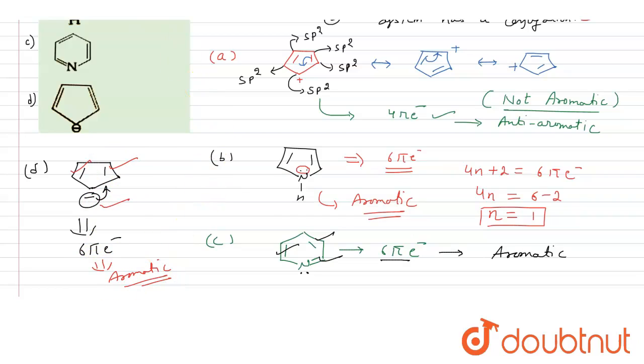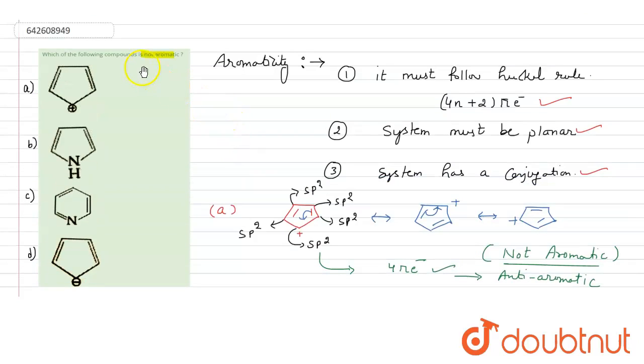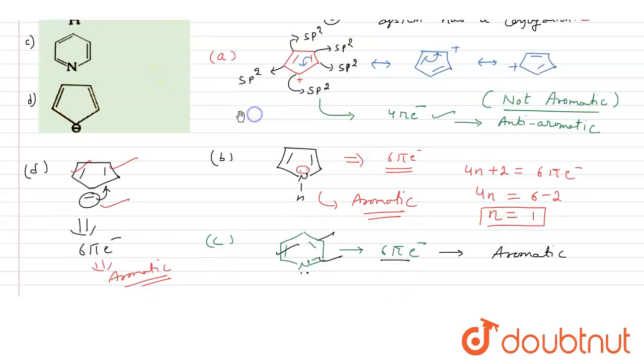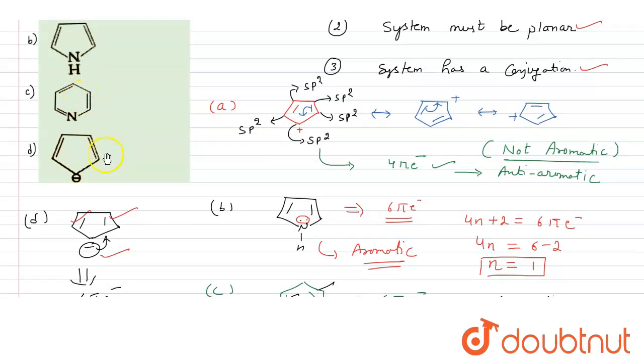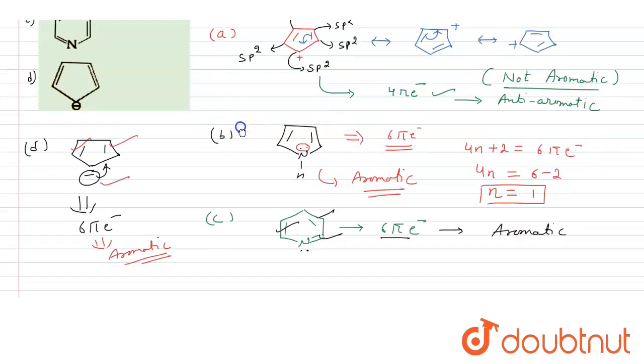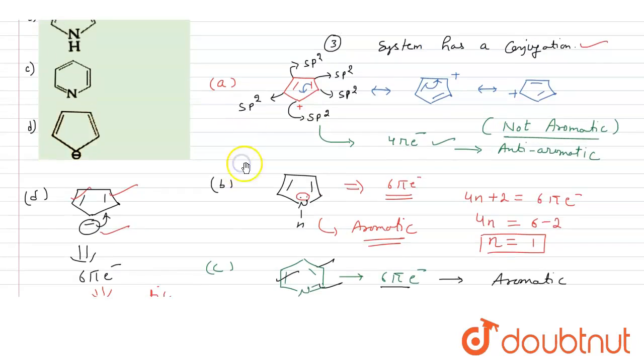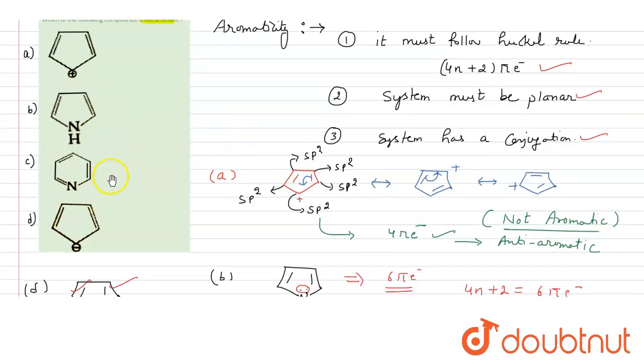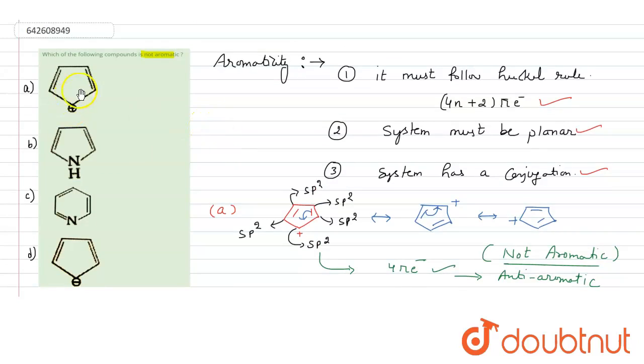But in the question it is asked which of the following compounds is not aromatic. So here we see that option B, that means pyrrole, pyridine, and this cyclopentadienyl anion, all the compounds B, C, and D are aromatic in nature. The compound A, that means this compound, is not aromatic. You can say it is anti-aromatic because it is following the 4n pi electron rule. It is not following the 4n plus 2 pi electron rule. That means it is violating the Huckel rule.